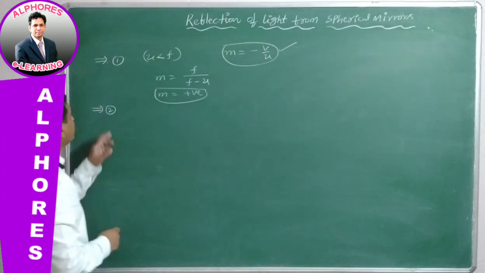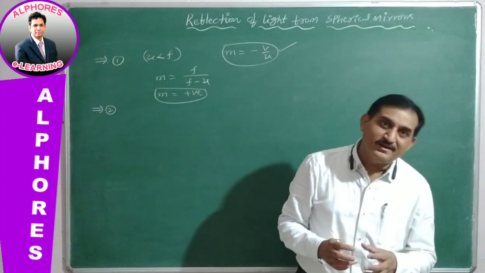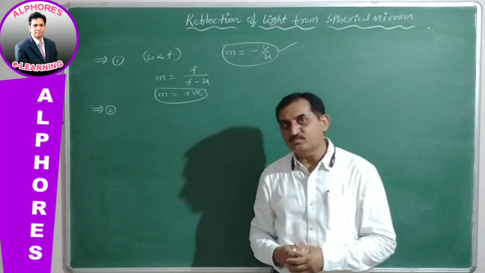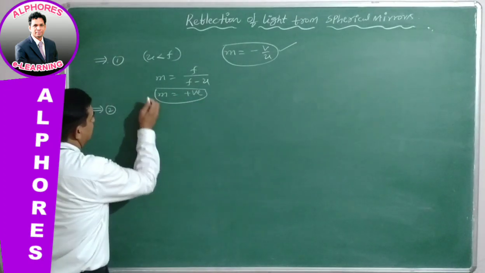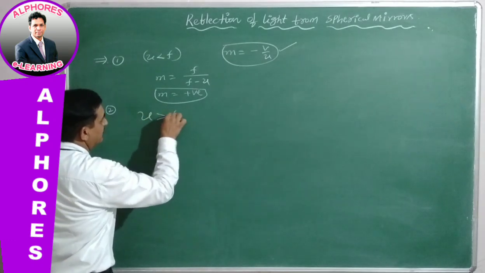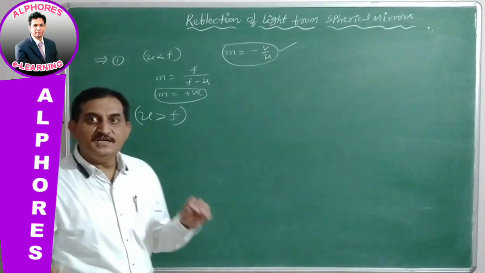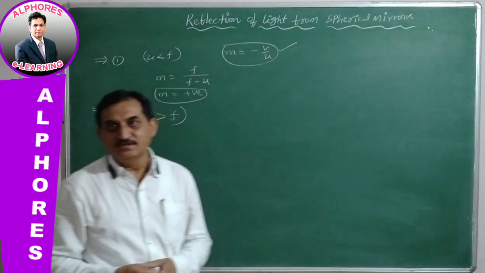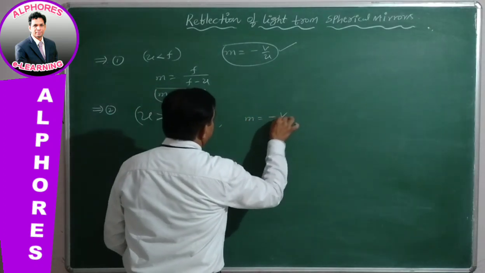Similarly, by the second statement, a convex mirror gives a virtual and inverted image for a virtual object whenever u is greater than f. For this also, we decide the orientation of the image, that it is inverted, by using the formula minus v by u.